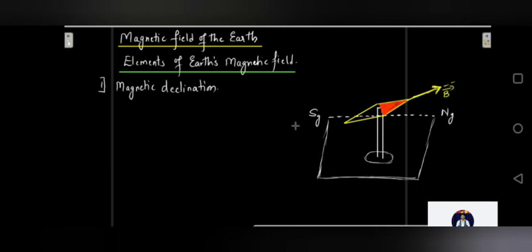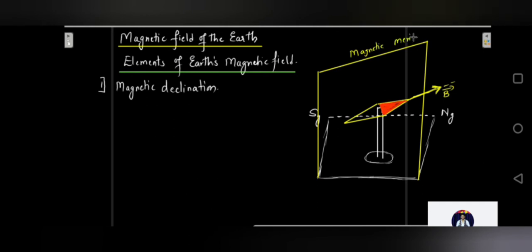So how would my magnetic meridian look? Magnetic meridian would be, let's draw it this way, wherein you have the vertical plane, wherein you have this axis, like this. So basically this is your magnetic meridian, and this is your geographic meridian.